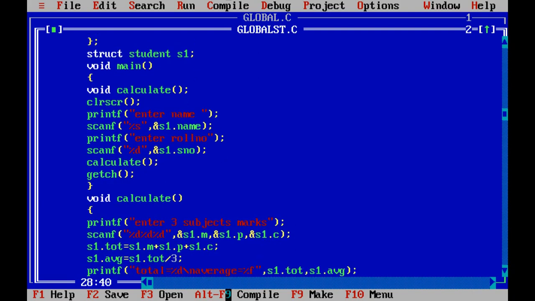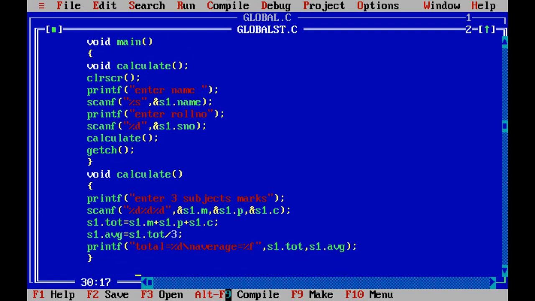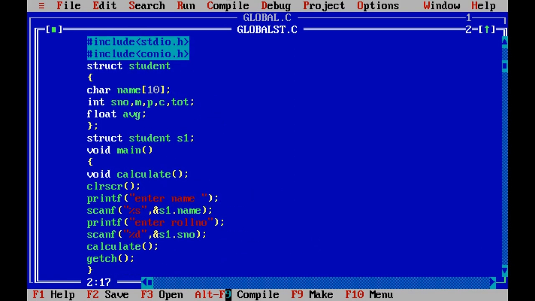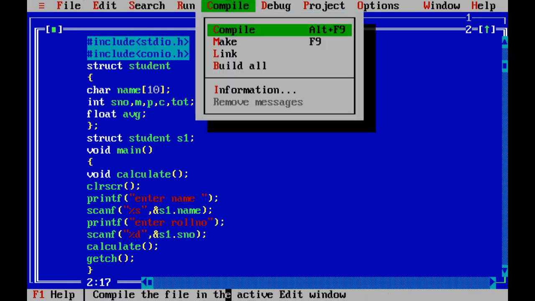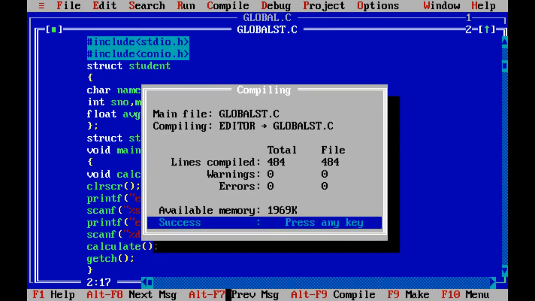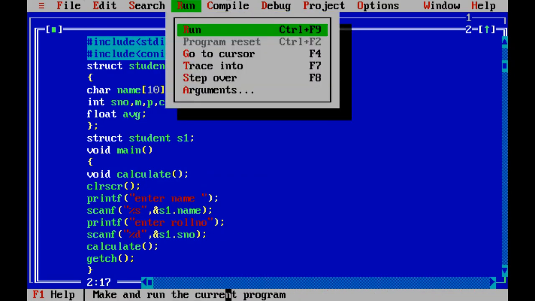Now in doing calculations also we are not supposed to write simply M. Wherever you are writing M, write S1 dot M, S1 dot P, S1 dot C. Now make the total and the average, and print those total and average. So this calculate function will calculate and display the total and average of the 3 subject marks of the student. Now compile. I'm compiling successfully. Run the program.